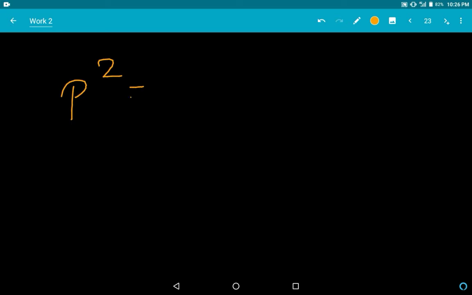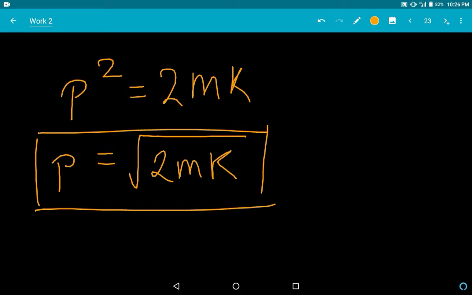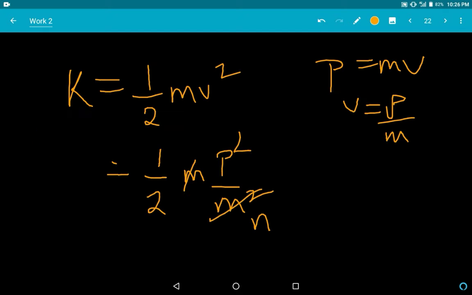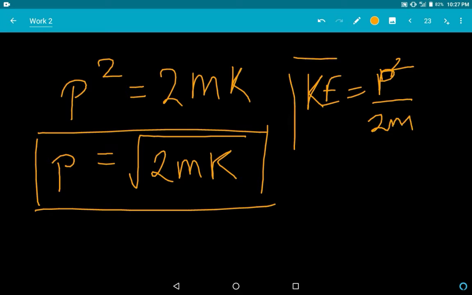P square equals 2mK, or p is equal to root over 2mK. This is a very vital equation. Or you could just write it in this manner also: KE is nothing but p square by 2m. This derivation comes for marks. You have to learn it, remember it for all your life.